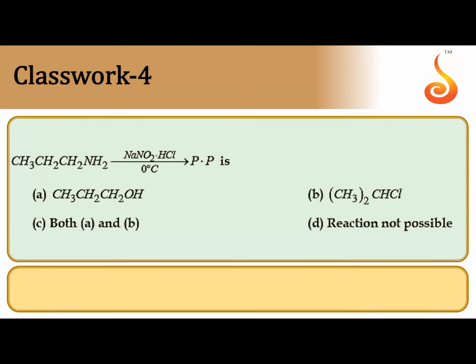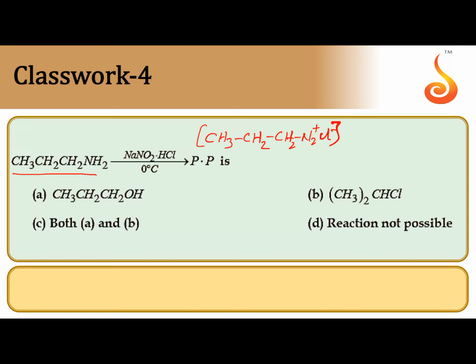Next one. 1-propanamine, propane-1-amine, on diazotization gives a diazonium salt, but that is highly unstable: CH3CH2CH2N2+ Cl-.